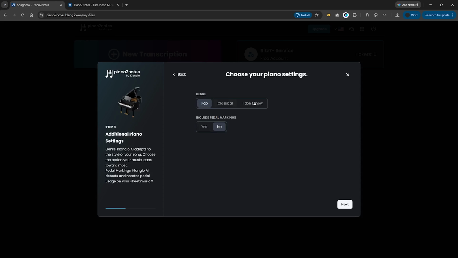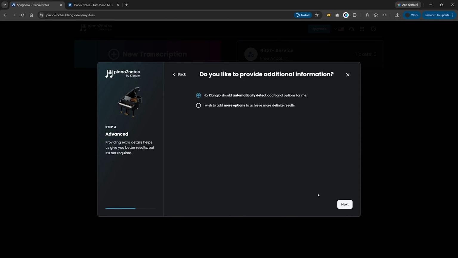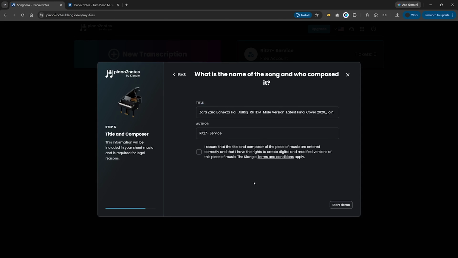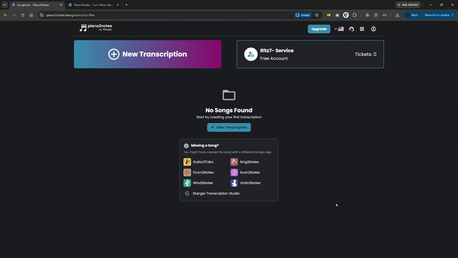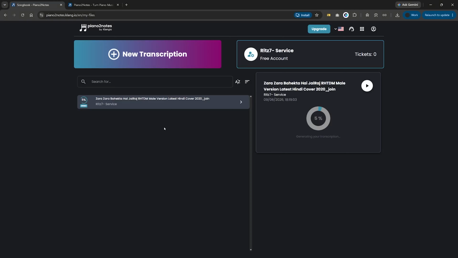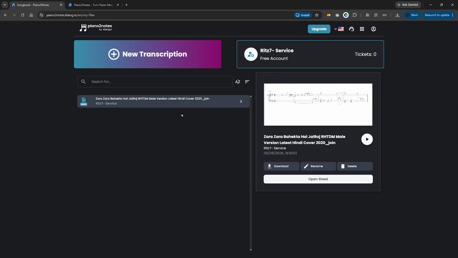It's asking what's a genre. I'll go with I don't know. Include pedal marking. I'm not sure. Maybe yes. Okay, so we'll click on next and then no, let this decide. And author, as I mentioned, I'm not the author, but this is just for demo purpose, nothing else. So it's generating the piano notes for us. Let's wait for it to finish. It will be done in no time, as we could see that, right?